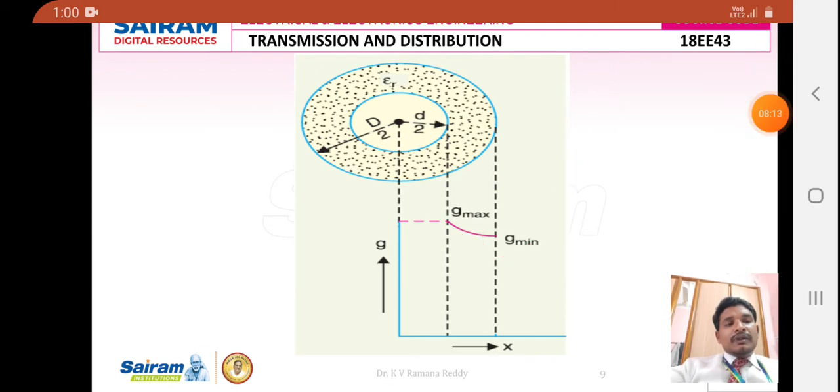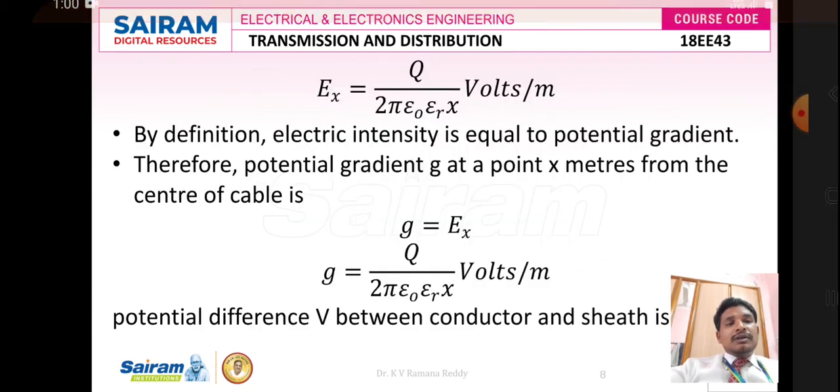Now there are two types of electrical stress: the maximum electrical stress, which is experienced by the conductor, and the minimum electrical stress, which is experienced by the insulating media here.